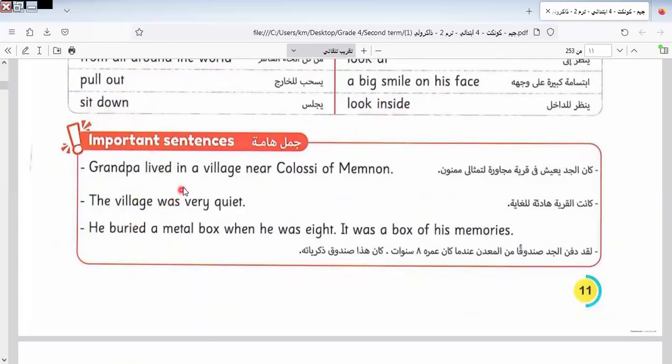Here are some sentences I would like you to know. Grandpa lived in a village near closing of moment. The village was very quiet. He poured a metal books when he was 8.